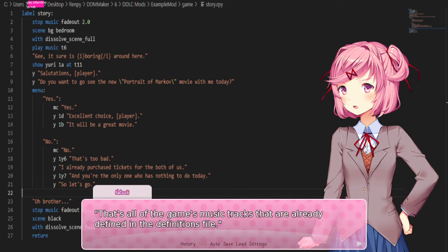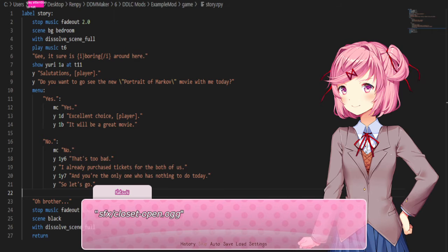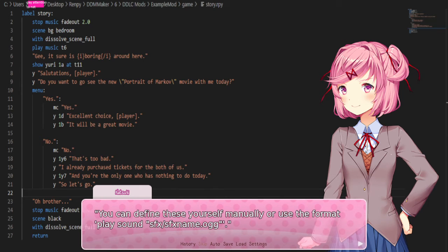That's all of the game's music tracks that are already defined in the definitions file, though some of them are not actually music. Next up are the sound effects. There aren't any sound effects in this scenario, but they'll be present in the next one. The first 4 sound effects are defined in definitions.rpy. These sounds are called closet open, closet close, page flip, fall. The rest of the sound effects are not defined by default. You can define these yourself manually or use the format play sound sfx/name.ogg.